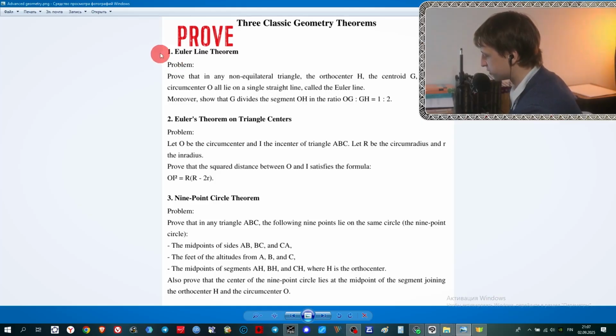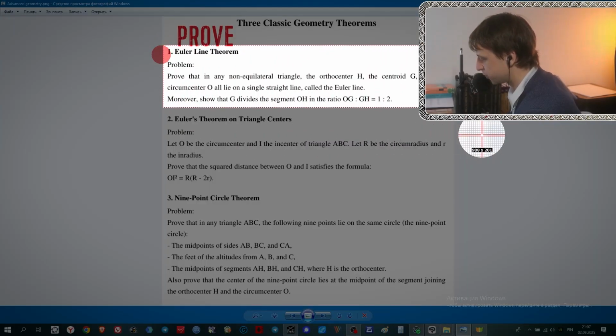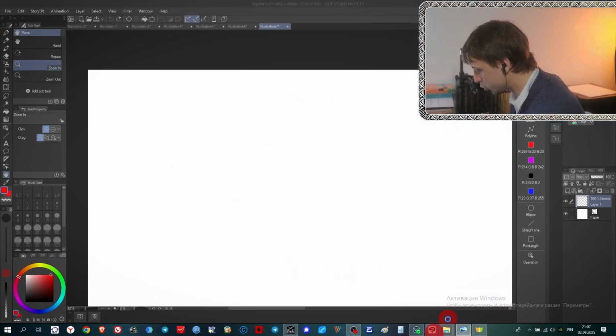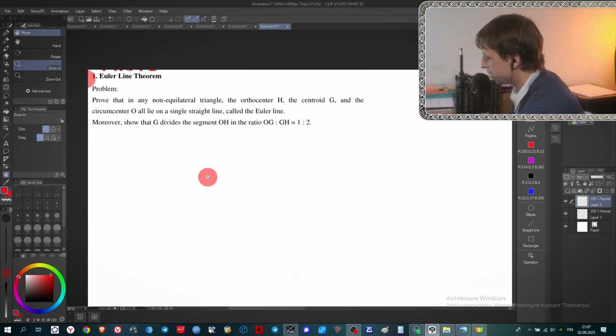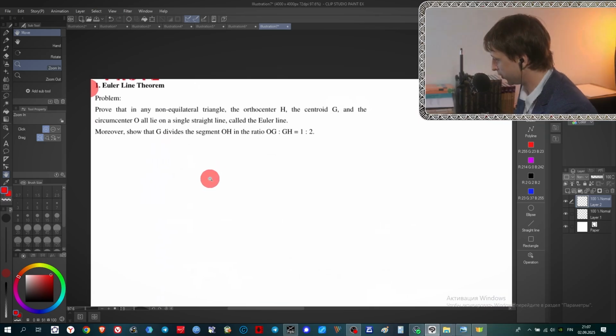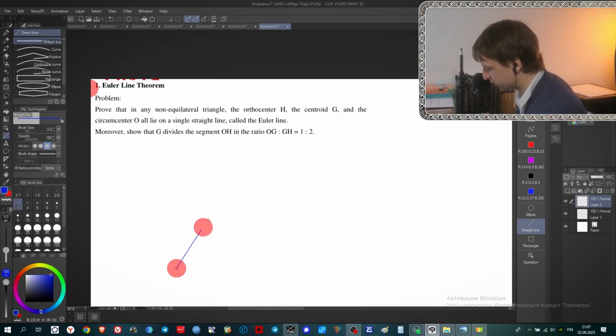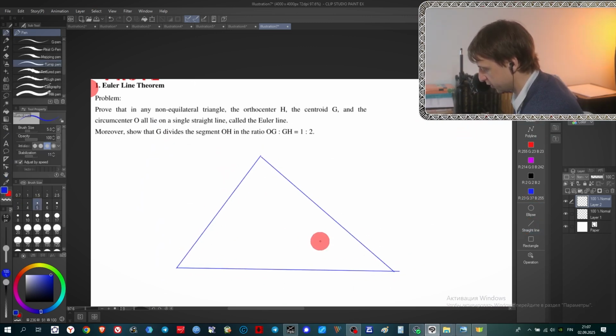Our next problem is Euler's line theorem. Let me explain quickly what we need to show here. We need to show that in every triangle, 3 very specific points always belong to the same line. And these points, at first, it is the center of the circumscribed circle, O. Let me mark it here. O is the center of the circumscribed circle.